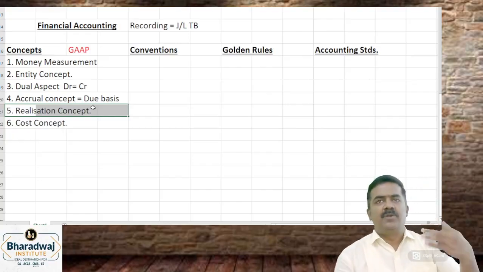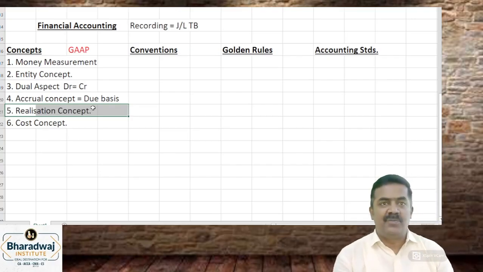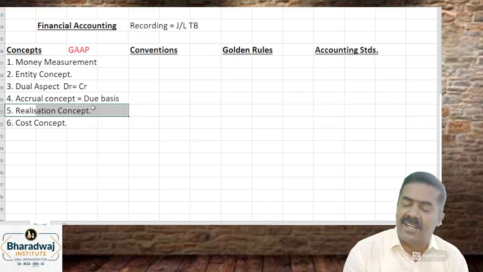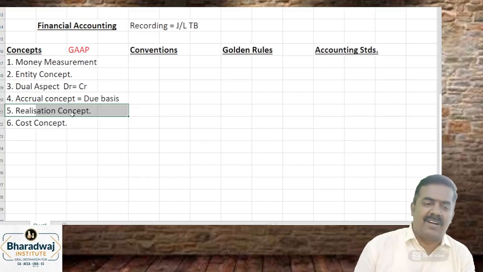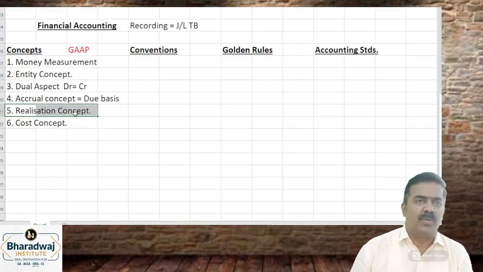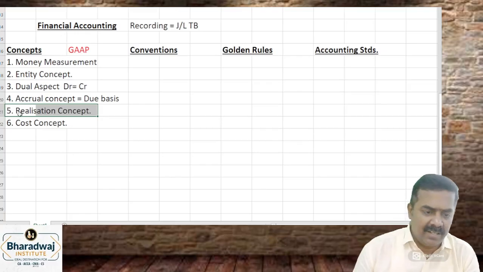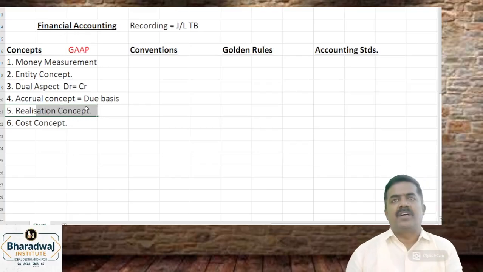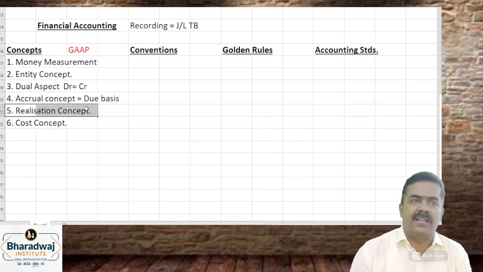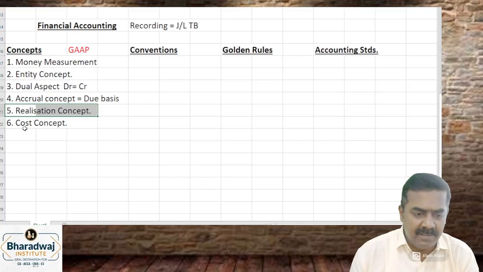For example, you purchased inventory, goods for 50 lakhs. If you sell, you will get 60 lakhs. You will record the inventory at cost, 50 lakhs. Will you record the profit of 10 lakhs? No. When will you record the profit? Only when it is realized. Clear? Realization concept says profit or loss should be recorded only when it is realized. Realized means you have the right to receive.